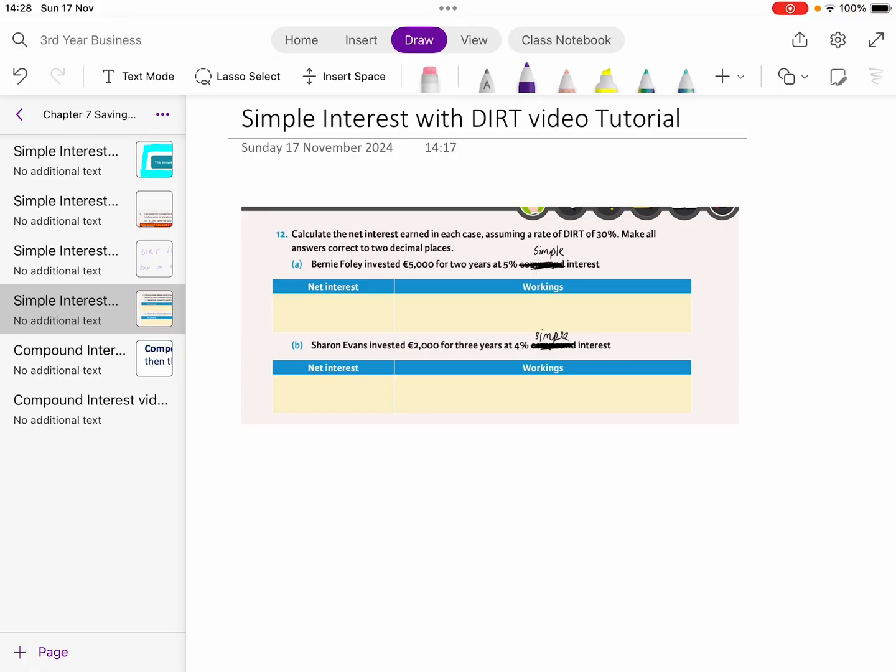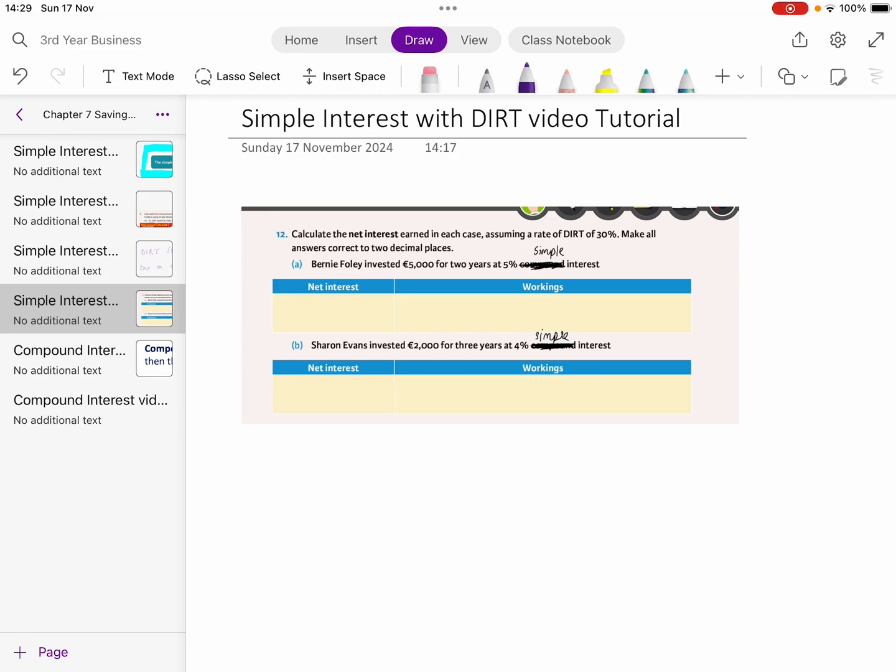What is DIRT? DIRT is otherwise known as deposit interest retention tax. This is when the government come along and say, you've earned interest, a form of income, and we're going to take a portion of that through tax. The government taxes us on pretty much all income that's earned, so interest on our savings is no different. That's the basic principle here, girls. Now we just have to show how we do it.